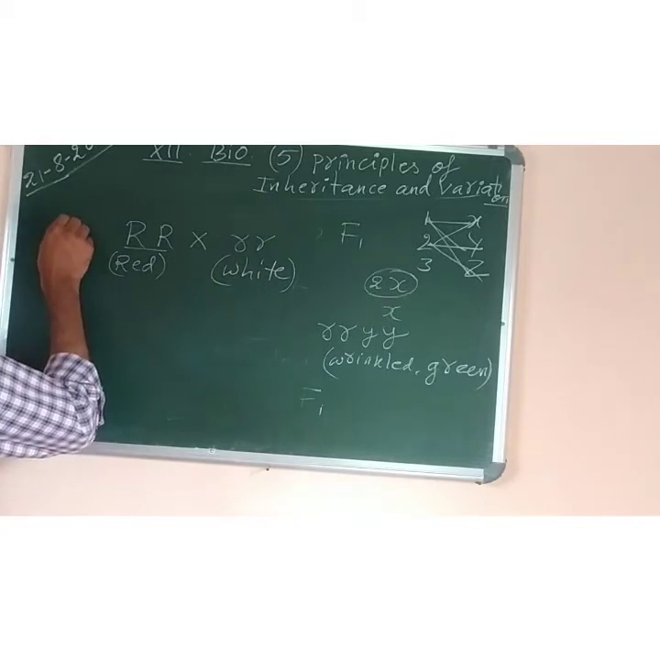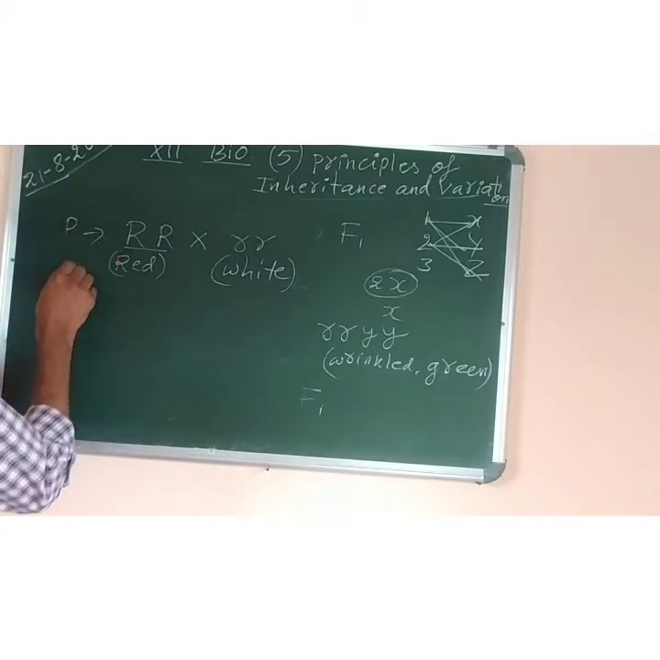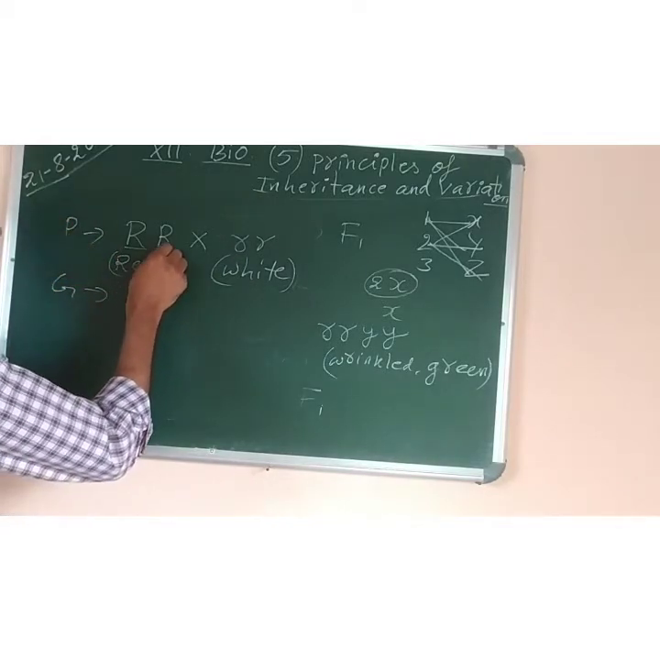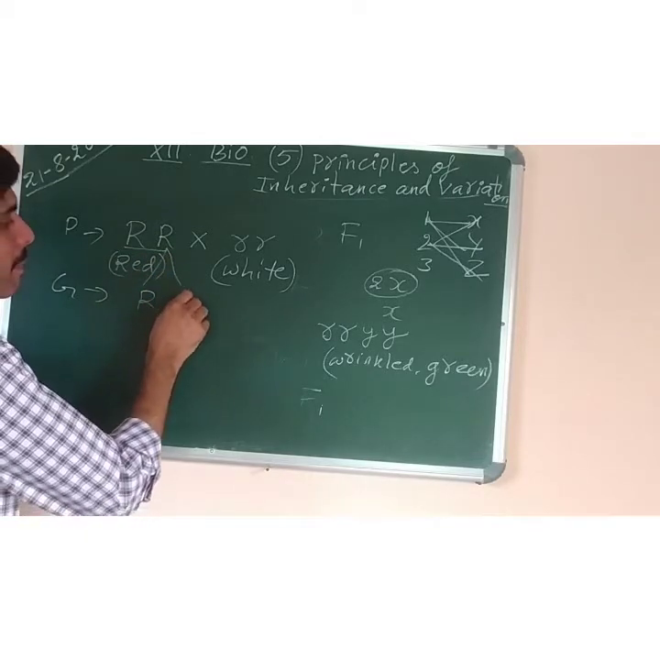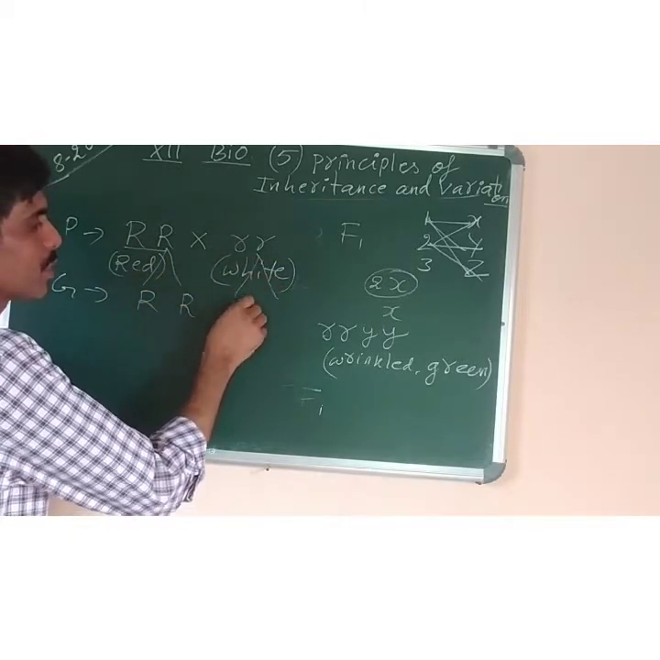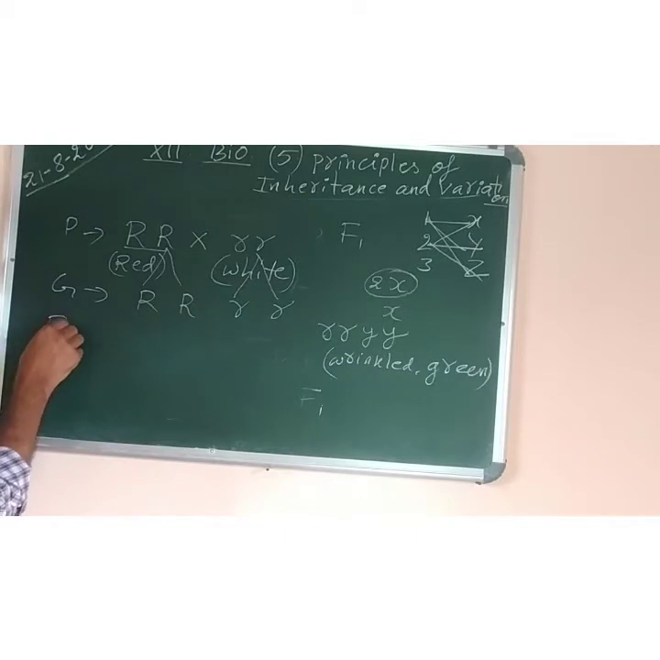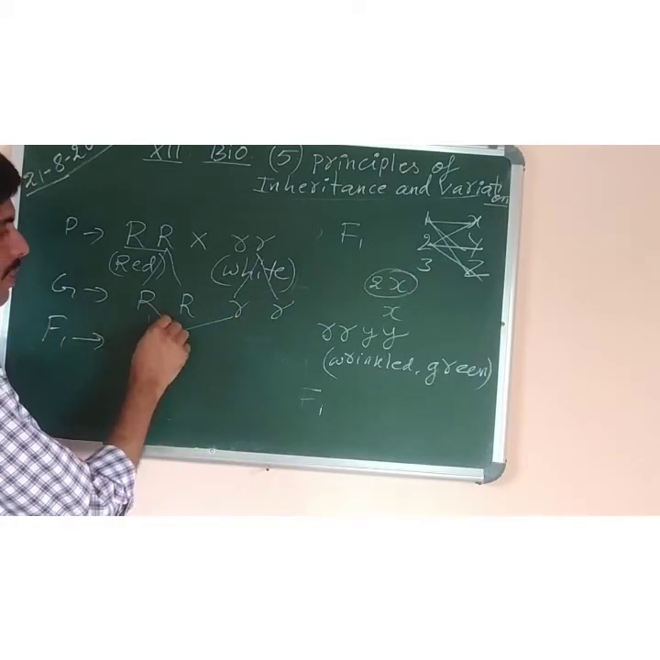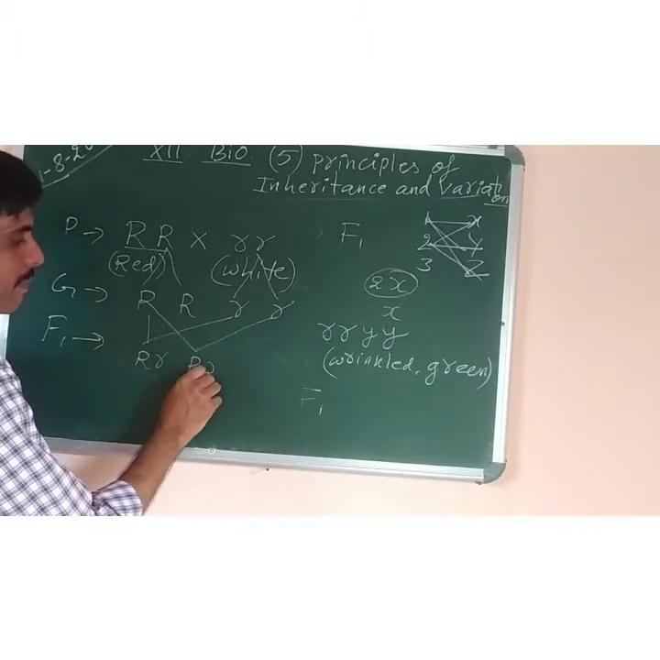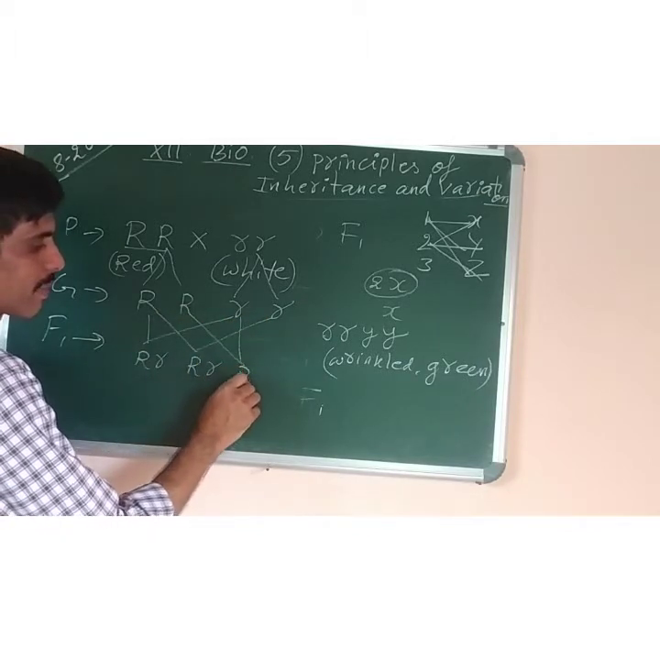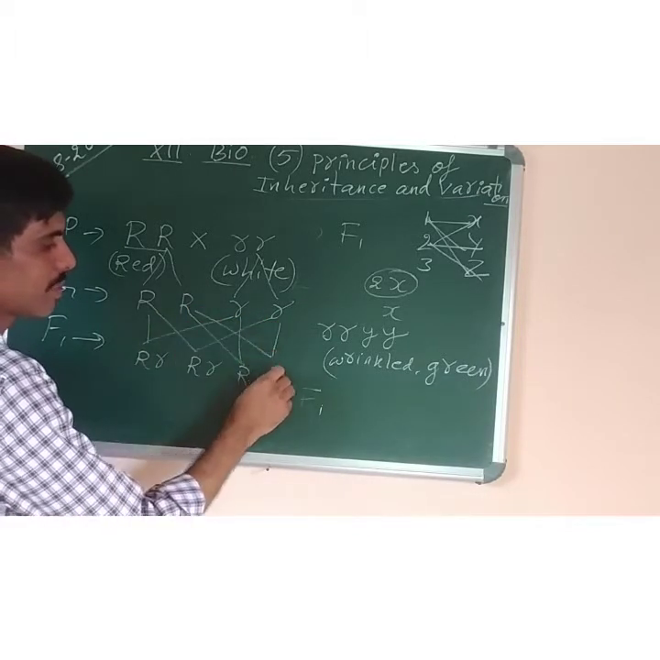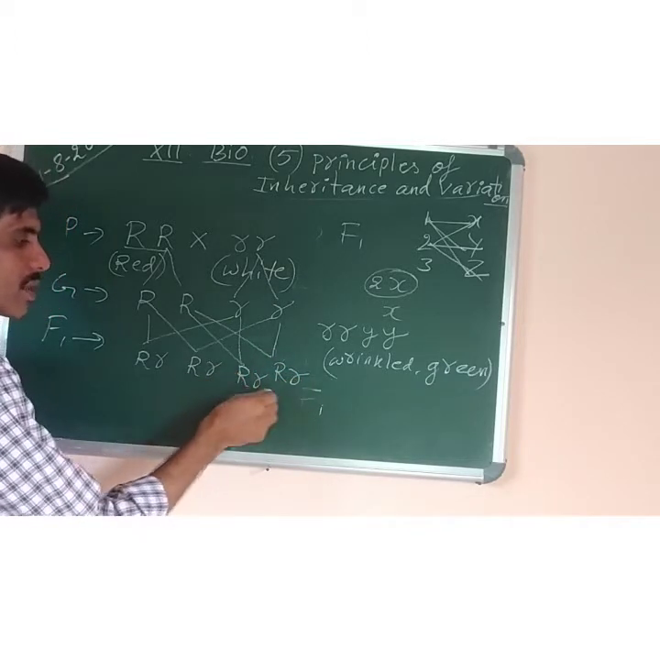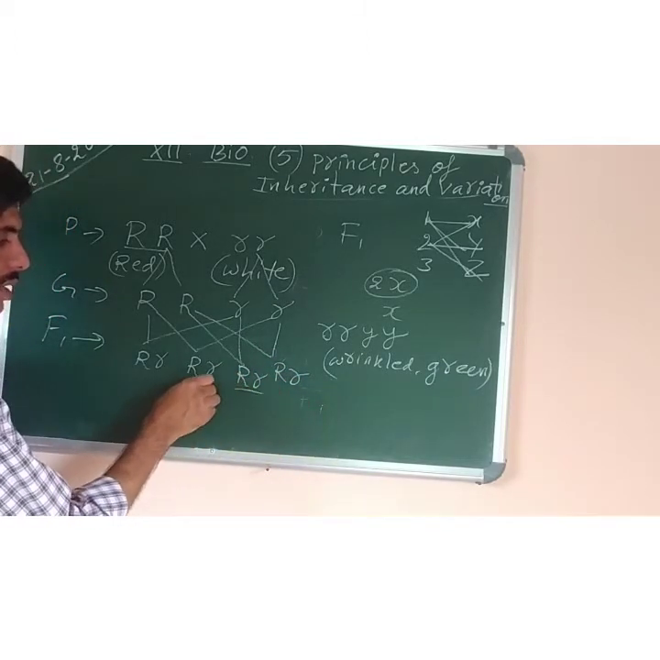In incomplete dominance, they are the parents. Then their gametes will be the same gametes, capital R, capital R. Here also same gametes, small r, small r. In the F1 hybrid, capital R, small r, all of them will have the same capital R, small r, capital R, small r, capital R, small r. Means all of them have the same genetic constitution, capital R, small r, same.